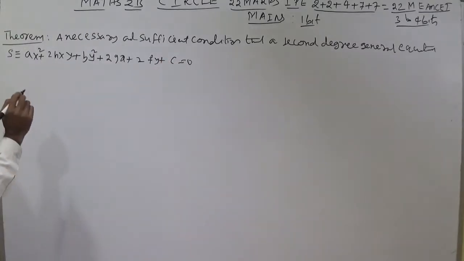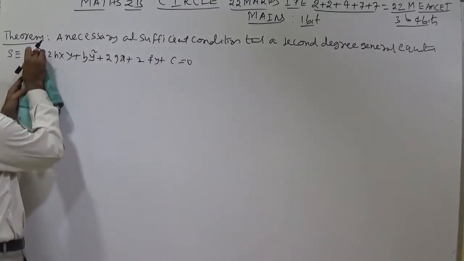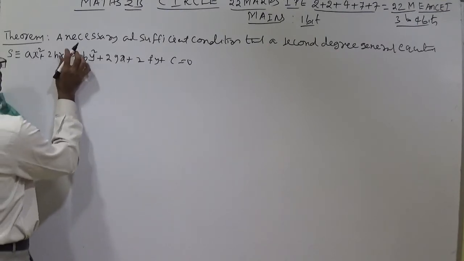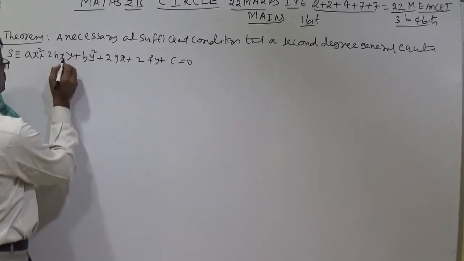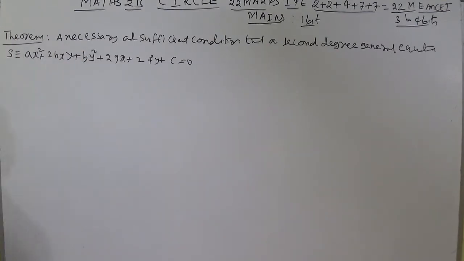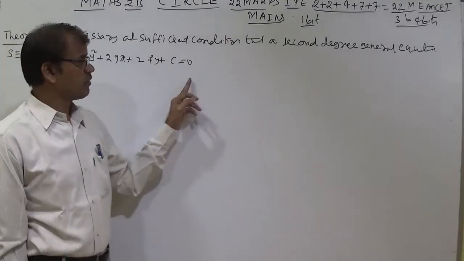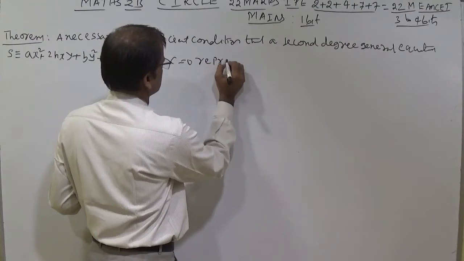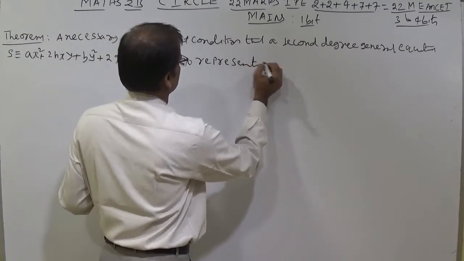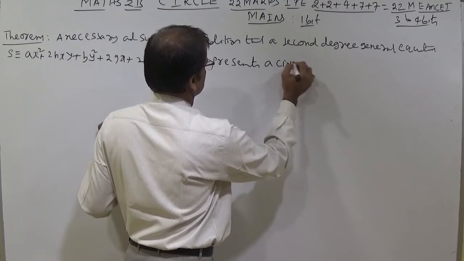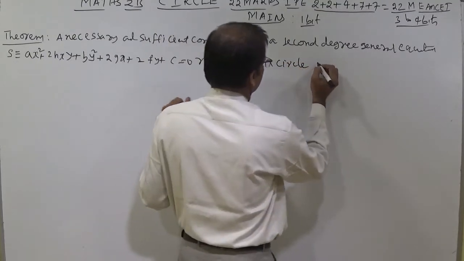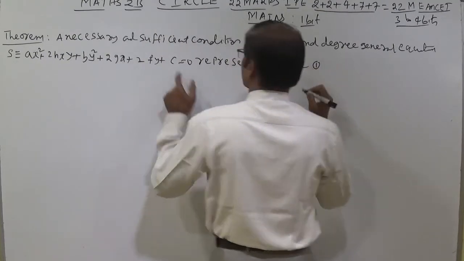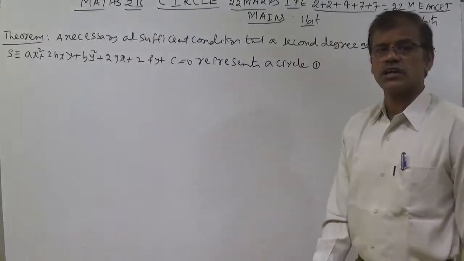Don't get confused that these are all small letters. ax square plus 2hxy plus by square plus 2gx plus 2fy plus c equal to 0 represents a circle. Here I said a necessary and sufficient condition.